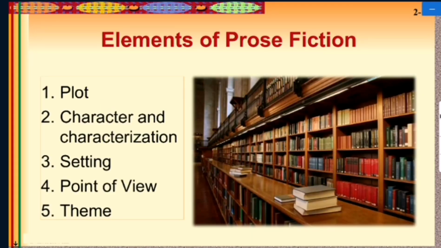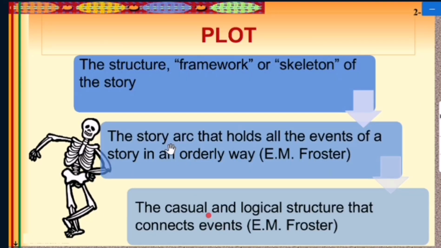And the third is elements of prose fiction. There are five basic elements of prose fiction. The first element is plot, second is character and characterization, third is setting, fourth is point of view, and fifth is theme. Plot is the structure, framework, or skeleton of the story. The story arc that holds all the events of a story in an orderly way is called plot. The causal and logical structure that connects events is called plot.